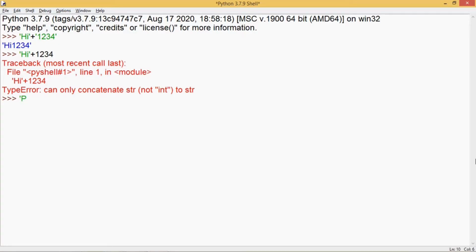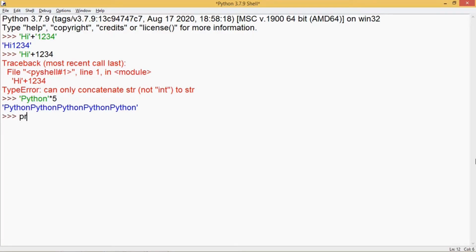If I write here Python and I want this Python word to be displayed 5 times, so I'll use this multiplication operator and write the integer. You can see Python has been displayed 5 times. So the difference between the concatenation and the replication operator is that with plus you can use only string values, whereas with the multiplication operator we can provide one string and an integer value.